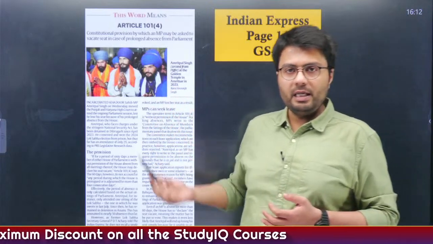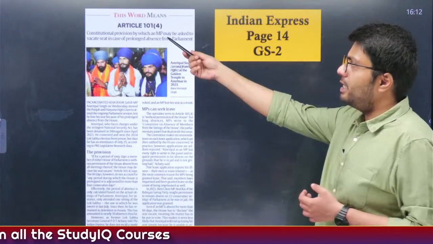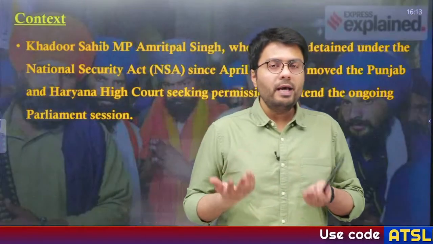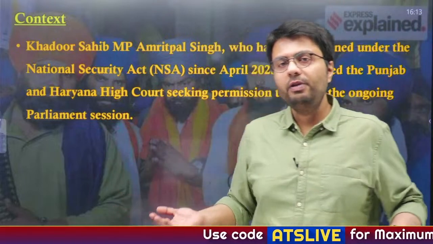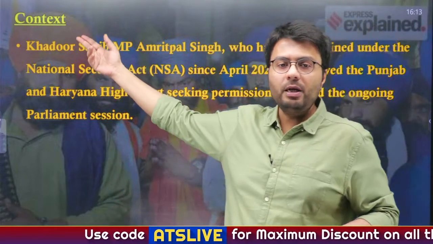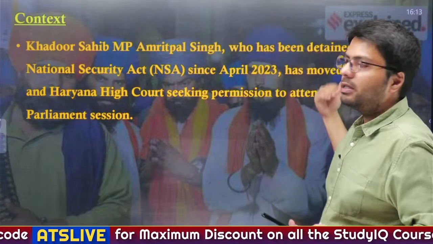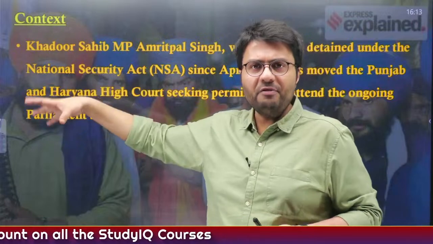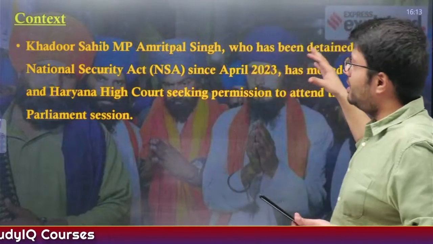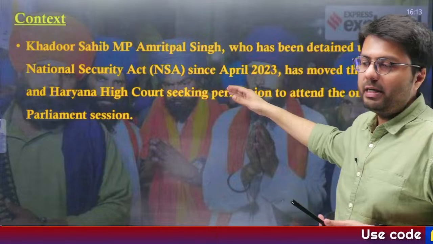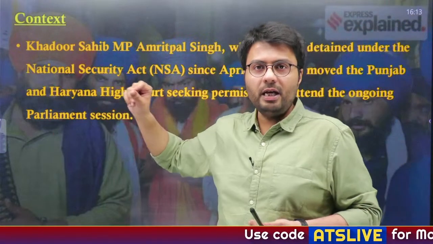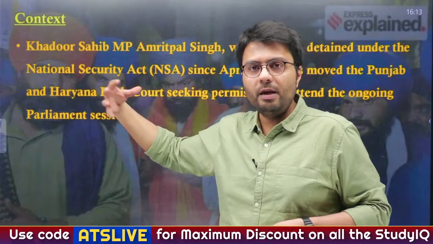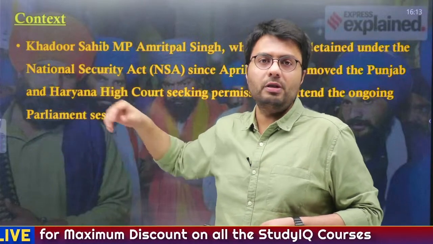This one appeared in yesterday's newspaper on page 14 and it deals with Article 101, subsection 4 of the Indian Constitution. Why was this article of the Constitution given in the newspaper? You have to understand that the Khadur Sahib MP, Amritpal Singh, who has been accused of many crimes, has been detained under the National Security Act since April 2023. While being detained in jail, Indian provisions are so liberal for convicts that this person was able to contest and he eventually won the Lok Sabha elections.